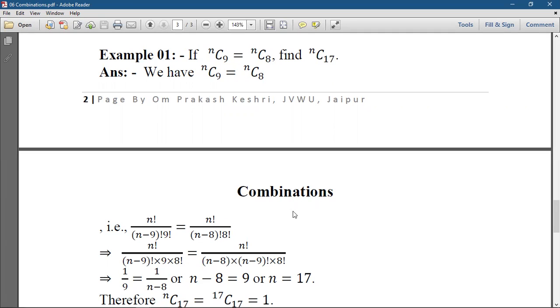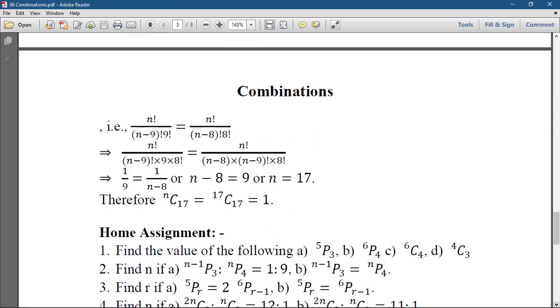Now we have to find the value of nC17. Putting the value of n, nC17 will be equal to 17C17, and we know very well that nCn equals 1, and nC0 equals 1. Therefore, 17C17 equals 1.